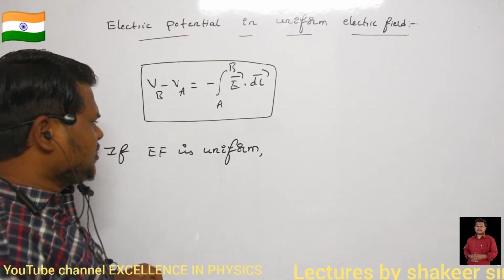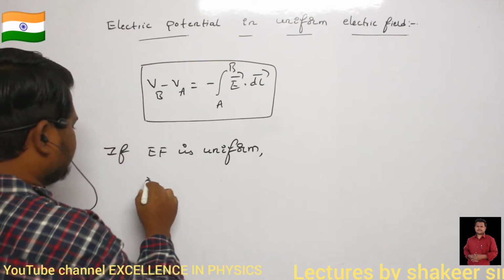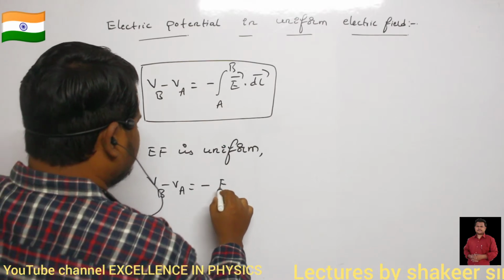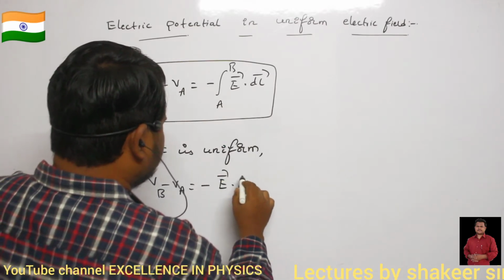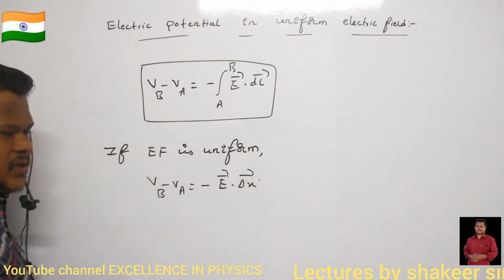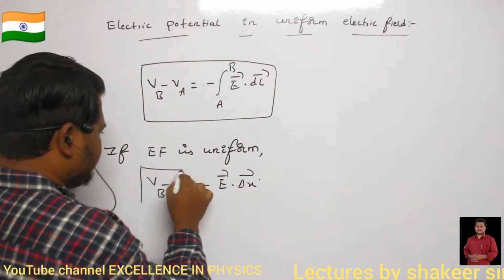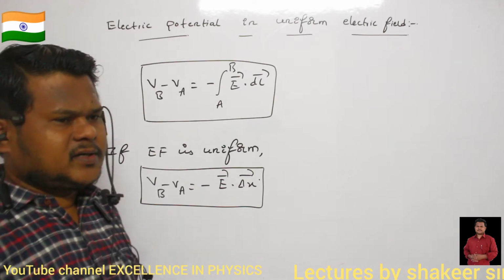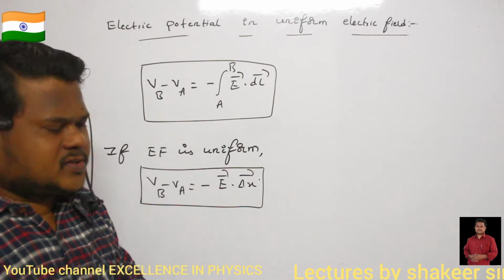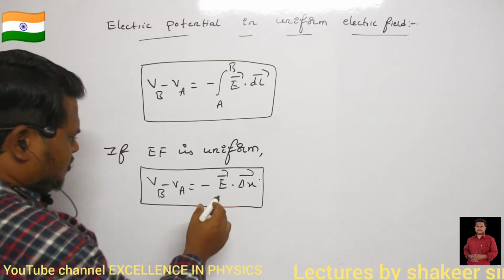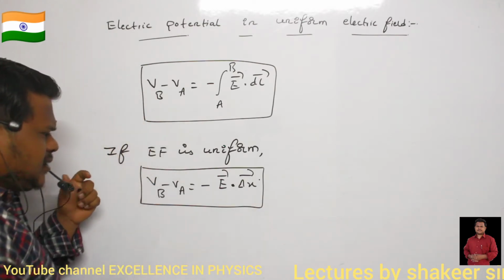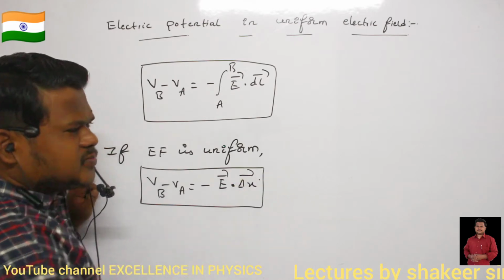If I remove this, then how can I write the equation? I can write VB minus VA is equal to minus E dot delta X. Are you able to understand? So this will be my equation for electric potential difference when the electric field is uniform. Then what is the meaning of this delta X? Delta X is the distance in which a charge is moving.